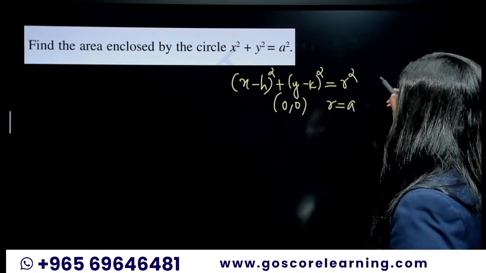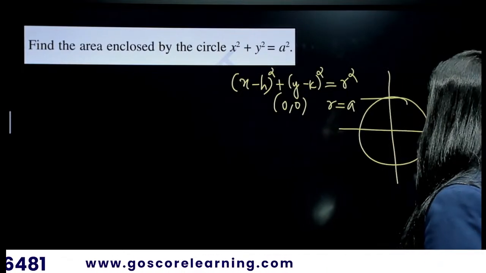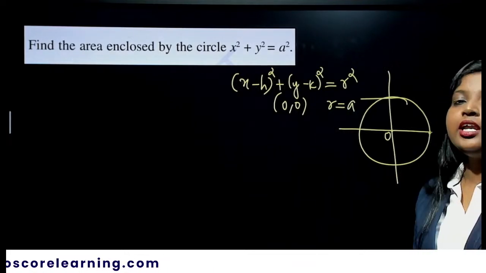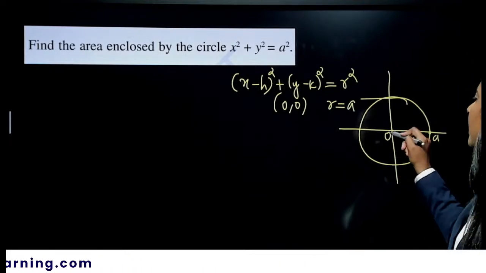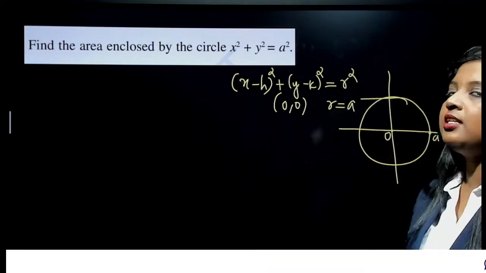Okay, so you will be drawing a circle centered at the origin, and this will be your a, because this entire distance is your radius, right? So this will be your a, and this will be the origin. Now we need to find the area enclosed by the circle.